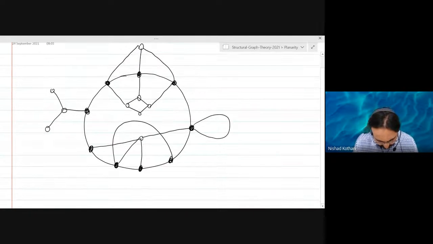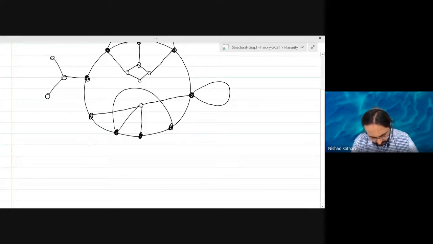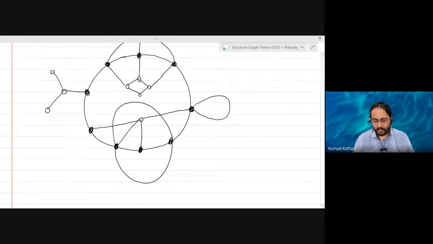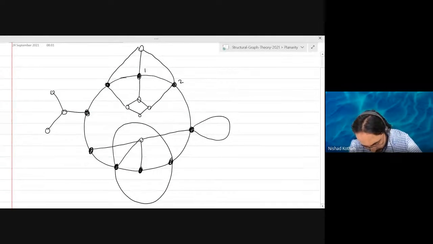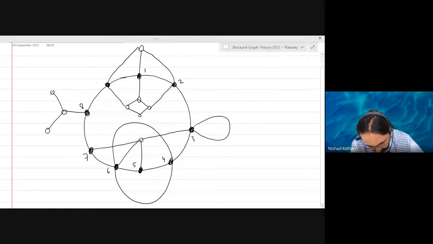Maybe I'll also put some multiple edge. Why not? Okay, good. So I want you to look at this graph, and in particular, I want you to focus on this cycle. Let's call the black colored vertices 1, 2, 3, 4, 5, 6, 7, 8, 9. It's a cycle of length 9.